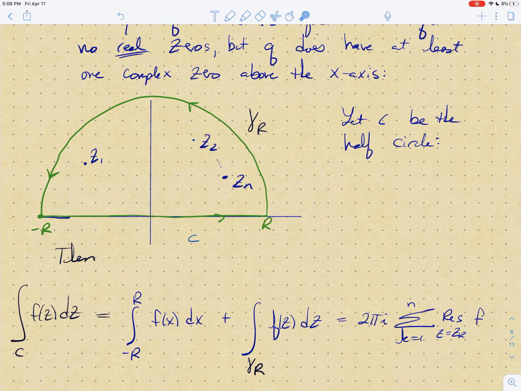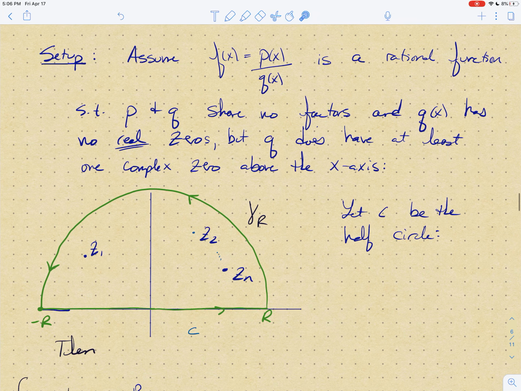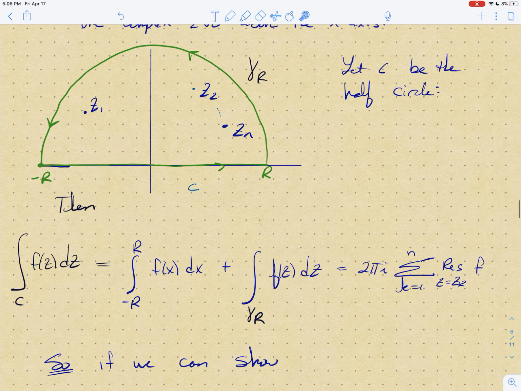If you want to integrate f of z, which I'm thinking about as p of z over q of z, over C, then using Cauchy's residue theorem, this is just 2 pi i times the sum of the residues of f inside.